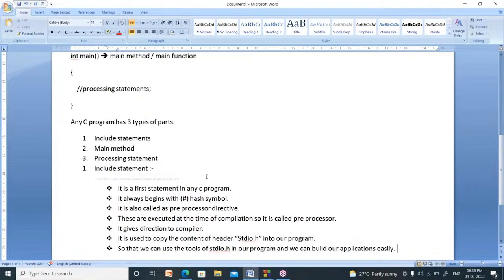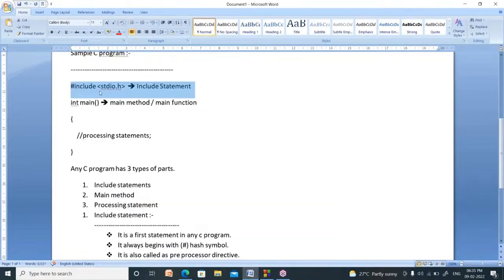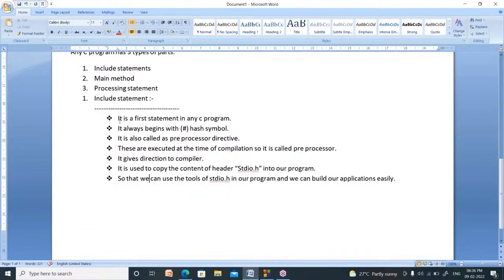Now, what is the meaning of this one? What is the use of #include <stdio.h>? Okay, I am explaining. It is the first statement in any C program. You have to write that statement at the top. So it is the first statement in any C language program.